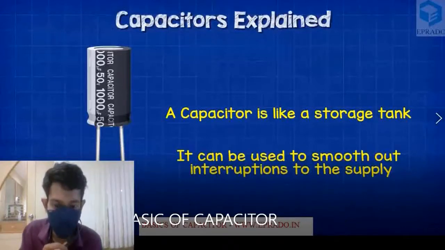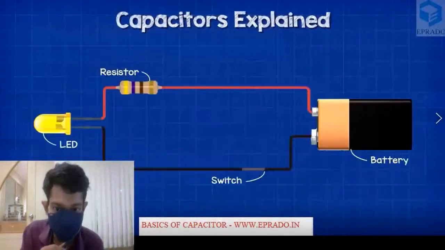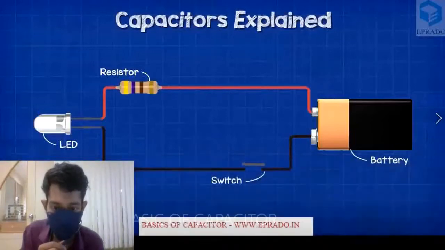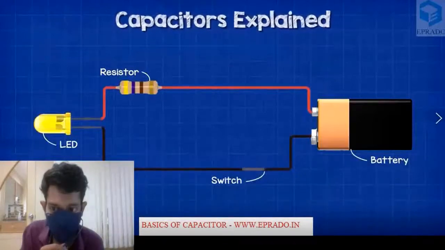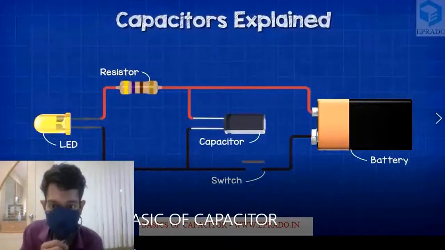Okay, let's have a look at a small circuit using a capacitor in order to understand more about it. So now we have a circuit, and in this circuit we have a battery, an LED, a resistor and also a switch. If we turn off the switch, then the LED will turn off. Then if we turn on the switch, the LED will turn on. Is it happening over here? Okay. Then if we add a capacitor, what will happen?